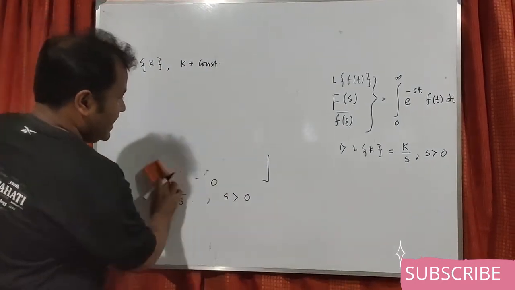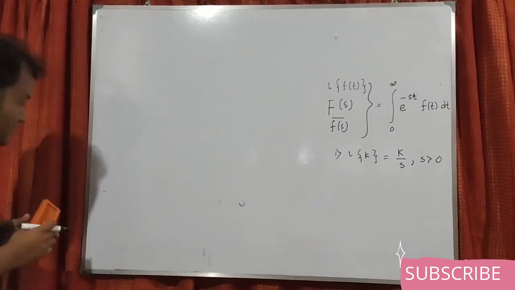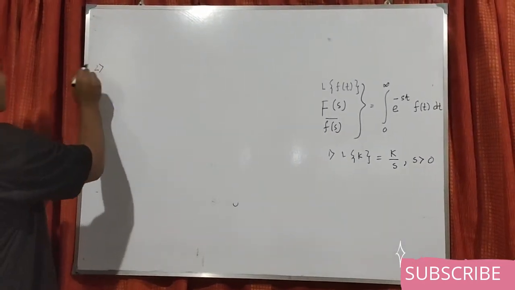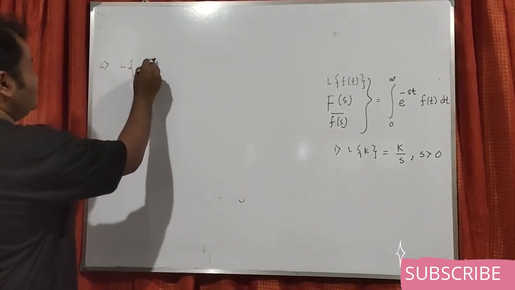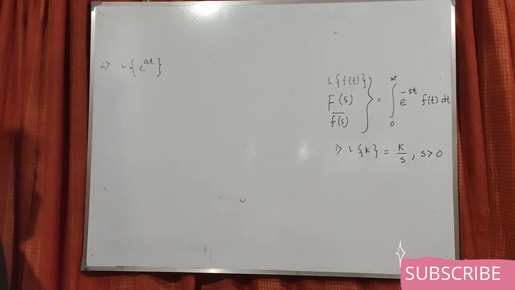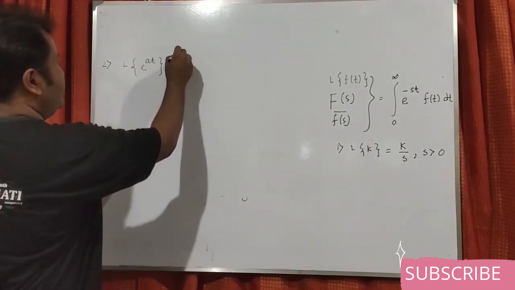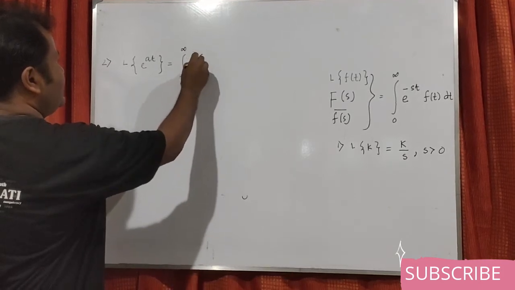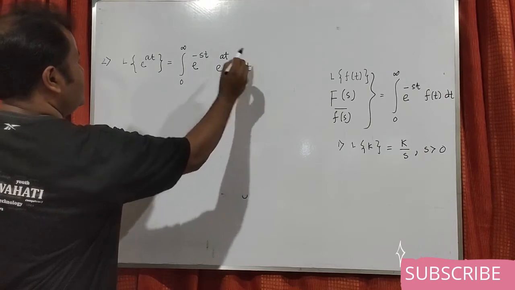Let us give another example. Example number 2: L of e to the power at. Now if I go for the same formula, this is the integral from 0 to infinity of e to the power minus st times e to the power at dt.